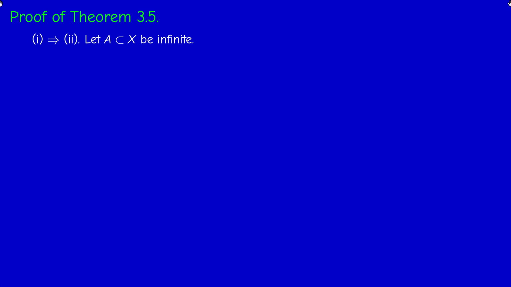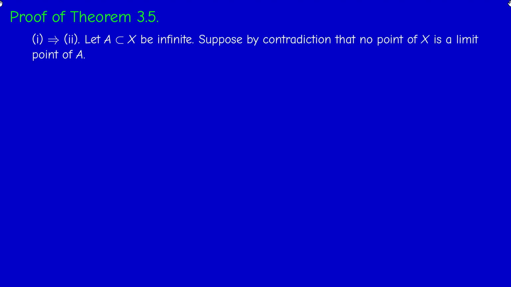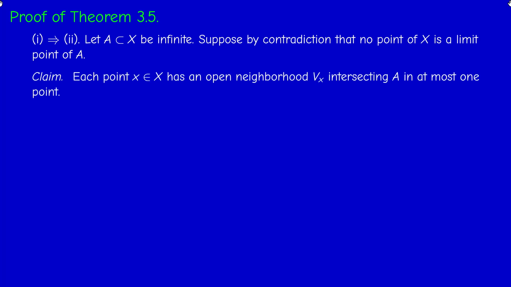Okay, 1 implies 2. So consider an infinite subset A of X. So X is assumed to be compact. And suppose by contradiction that A has no limit point in X. So no point of X is a limit point of A. Then we claim that each point in the space has an open neighborhood that I call V sub x that intersects A in at most one point. So it's either empty or just a singleton. The singleton is x in this case.